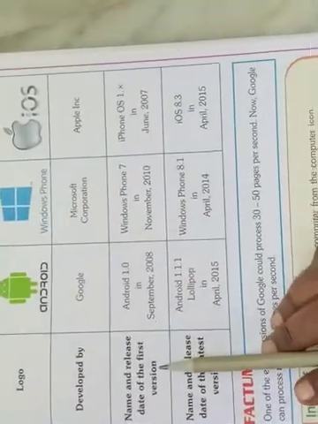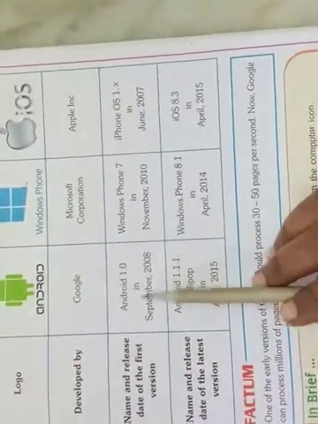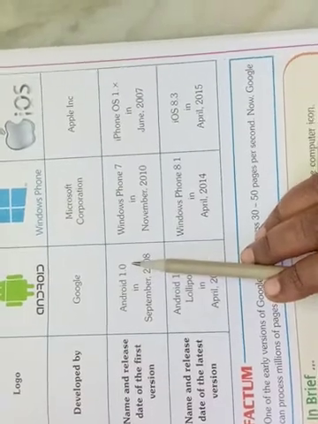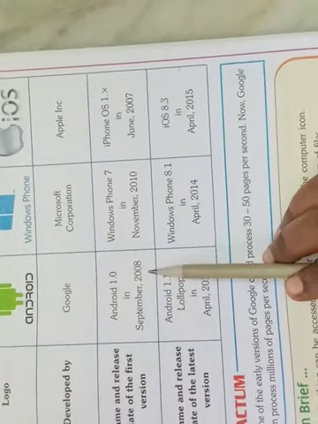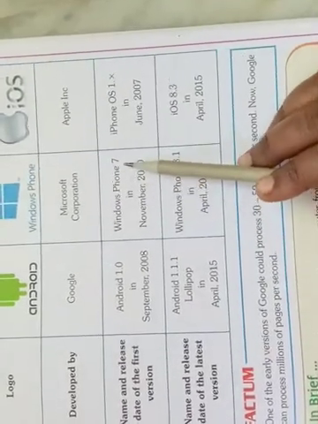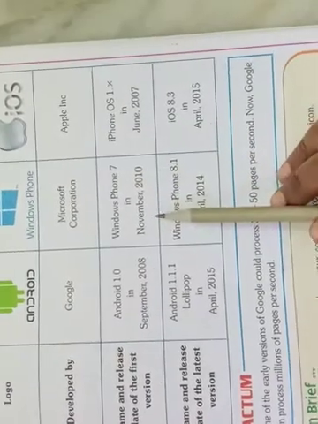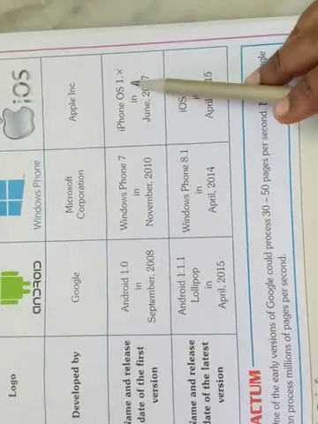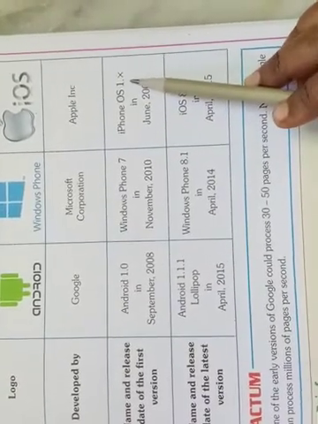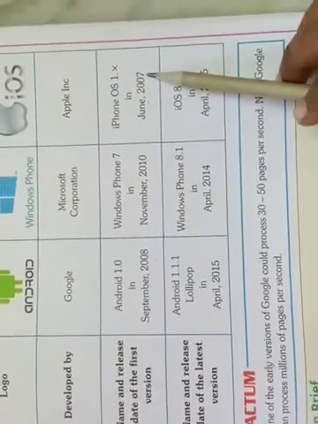Next, here name and release date of the first version. The first Android phone version was Android 1.0, and it was released in September 2008. Next, Windows Phone 7. The first version is Windows Phone 7. It was released in November 2010. Next, iPhone OS 1, which was released in June 2007, children.